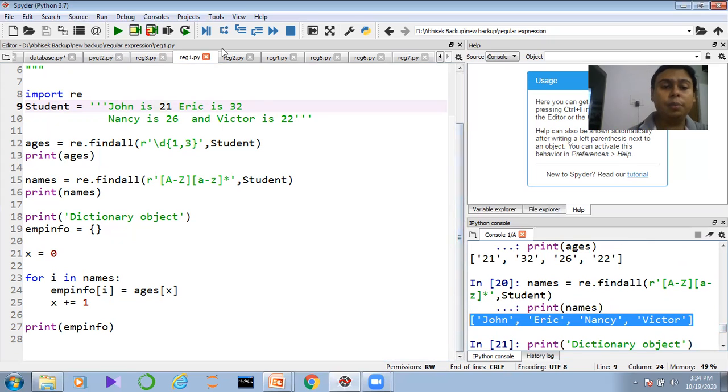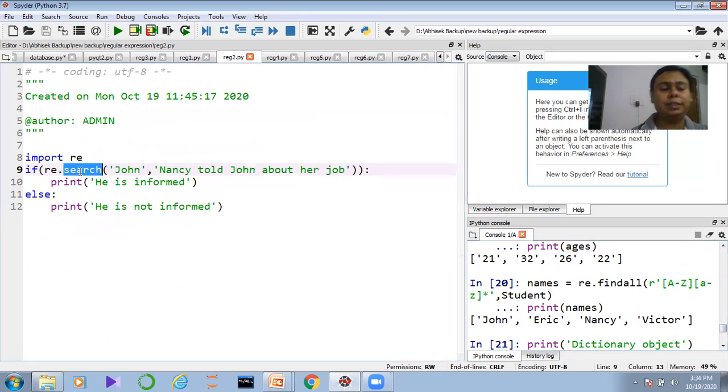But in the case of regular expression, if I want to use the search function, it always returns the true or false, which means the Boolean type of data. So here I am using re.search. We are passing John. Nancy told John about her job. The search function will check whether John is present in the entire alphanumeric sentence or not. Yes, it is already present, so re.search will return true, which is the Boolean data.